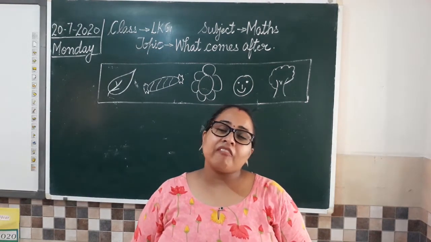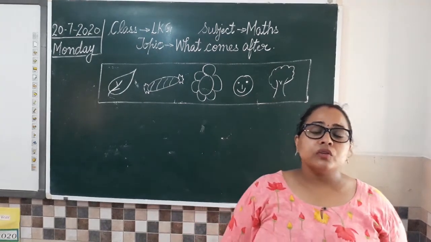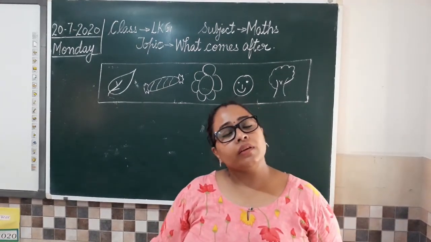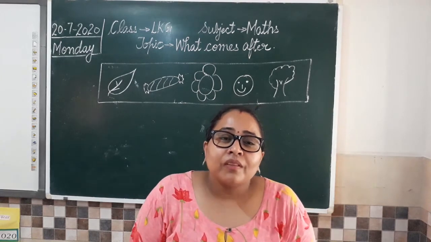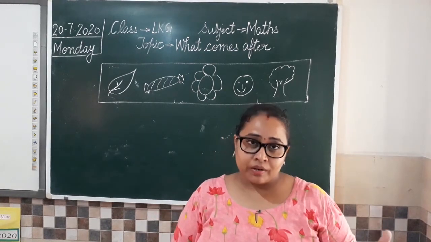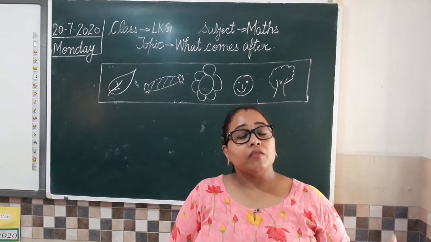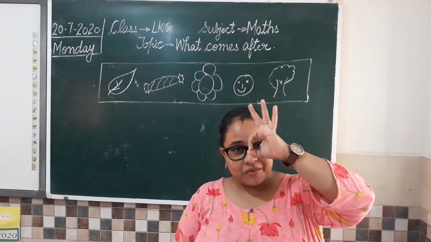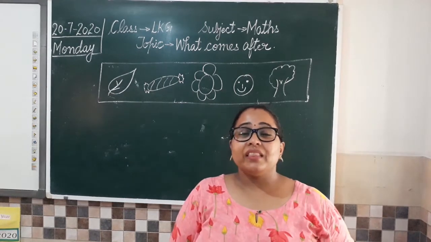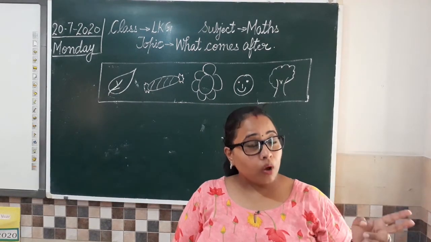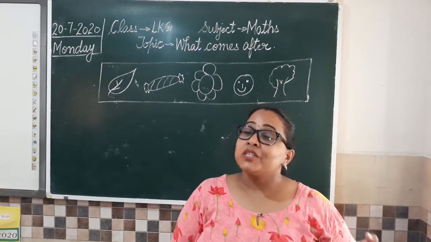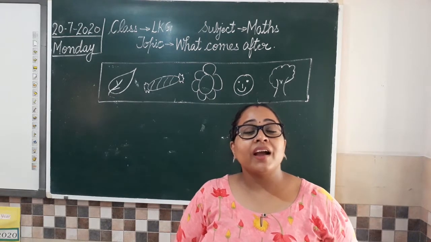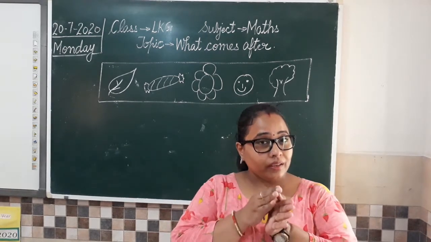So in maths, we have been learning about different things. Can you tell me which things we have learned till now? We have learned about numbers, counting from 1 to 10. Then we have understood the meaning of 0. Then big, small, long, short. Then thick and thin.